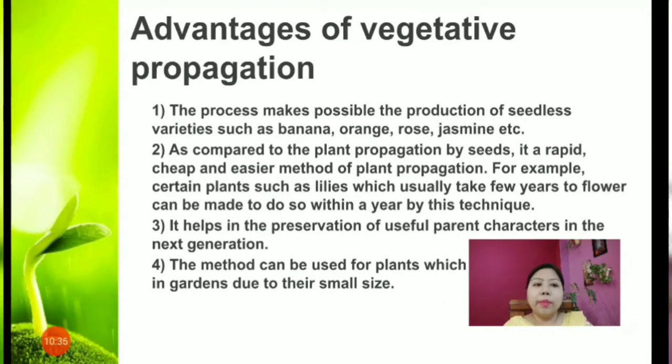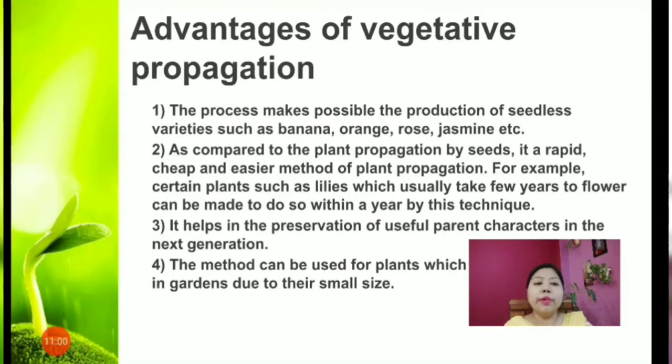As compared to the plant propagation by seeds, it is a rapid, cheap and easier method of plant propagation. For example, certain plants such as lilies, which usually take a few years to flower, can be made to do so within a year by this technique. That means it is a very fast and rapid process.